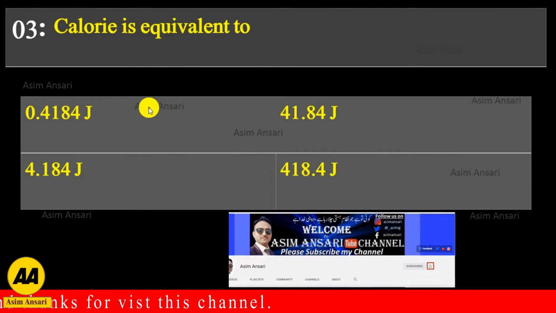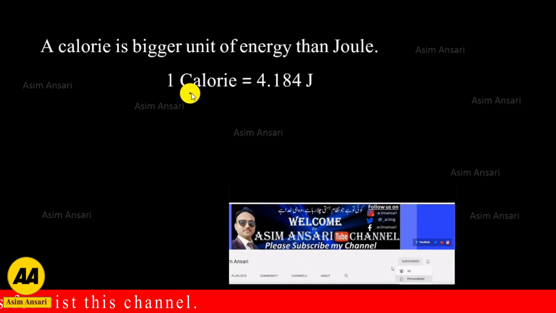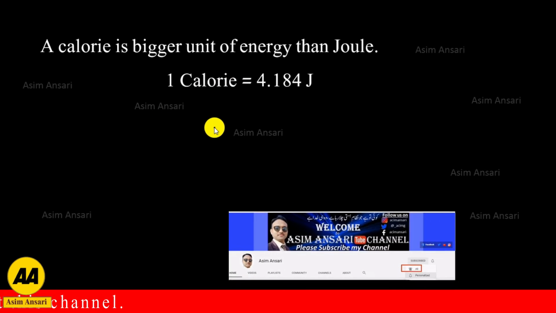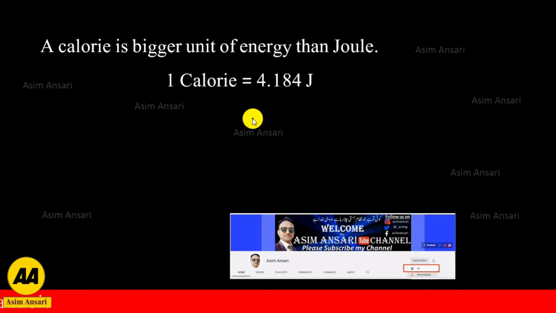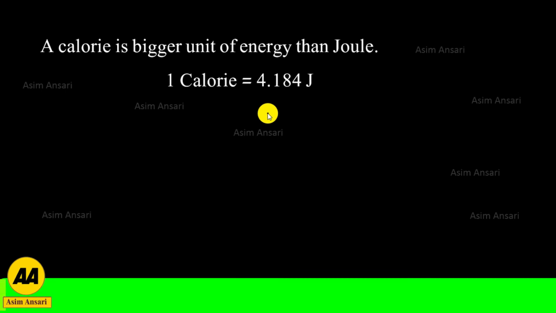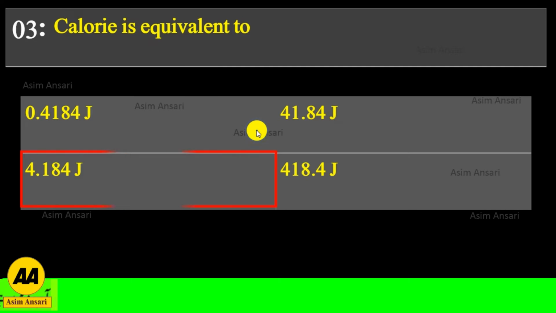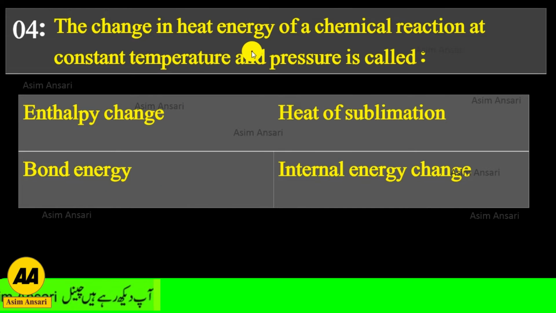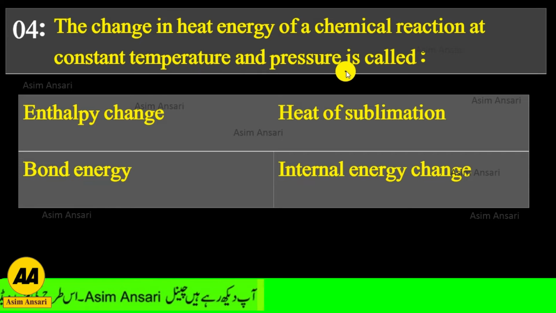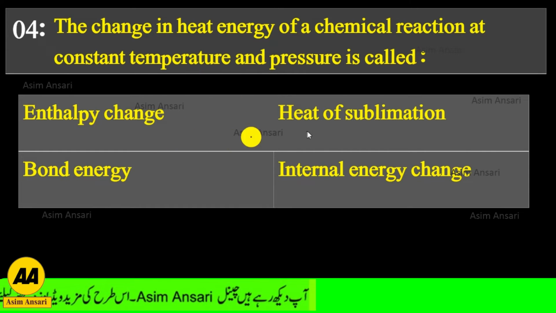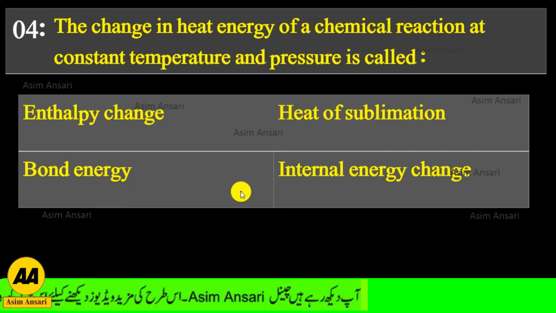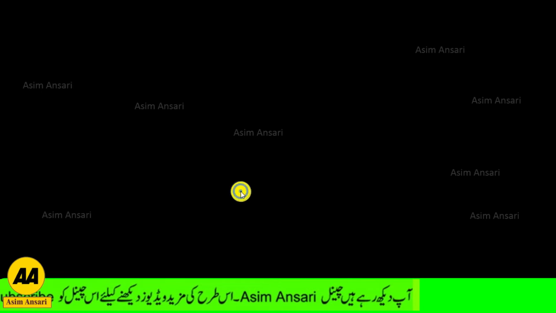A calorie is equivalent to how many joules? A calorie is a bigger unit of energy than a joule, and 1 calorie is equal to 4.184 joules. So the exact answer is 4.184 joules. The change in heat energy of a chemical reaction at constant temperature and pressure is called enthalpy change, heat of sublimation, bond energy, or internal energy change.